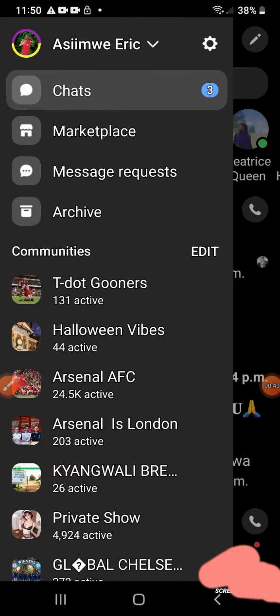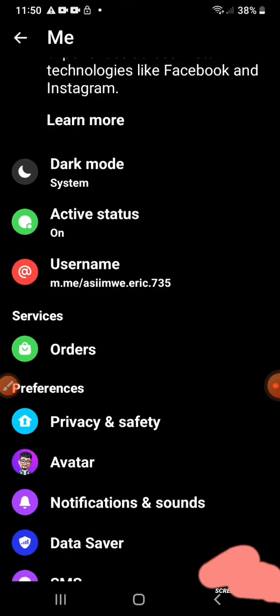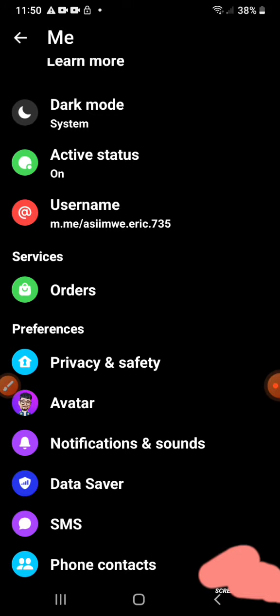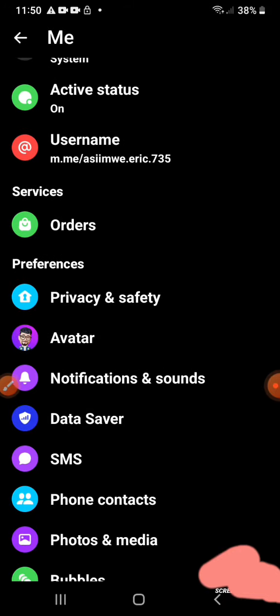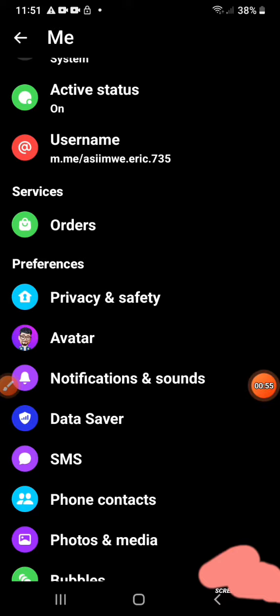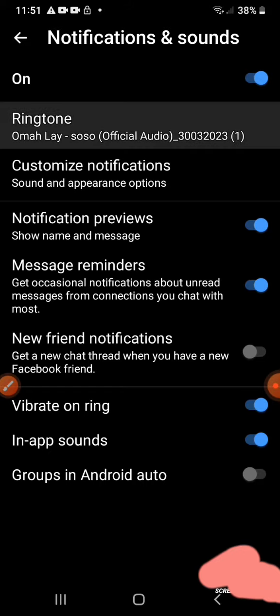Then you go in settings, you scroll down, you see notification and sounds. Click on notification and sounds, then you scroll, you come here, first one, ringtone. You click on ringtone.